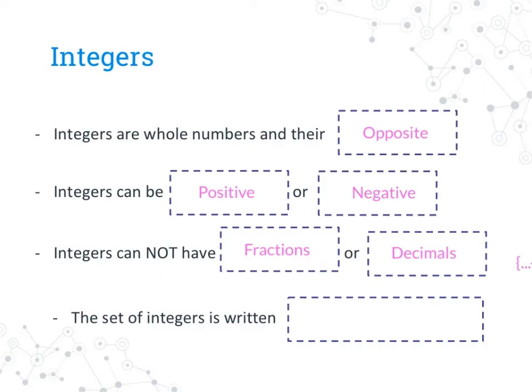We write the set of integers with this little set notation sign, then ... showing that it goes on forever and ever in one direction, -3, -2, -1, 0, +1, +2, +3, and then again, ... stating it goes on forever in the other direction, because this is an integer set that could go on forever and ever, and then we use our set notation. So remember, integers don't have fractions and decimals. That's very important, and they can be both positive and negative. Let's try some practice on our own.